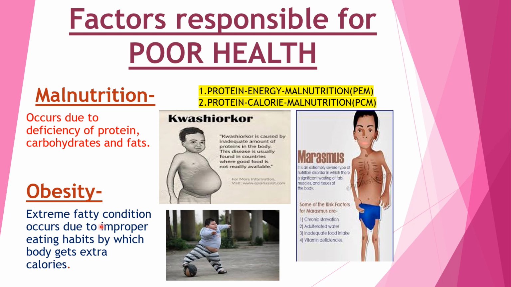Now coming to obesity. What is obesity? Obesity is an extreme fatty condition that occurs due to improper eating habits. Children who frequently eat fried food, potatoes, and each and everything with a large amount of calorie-giving food, that is, a large amount of fats, get it with bad and improper eating habits, by which their body gets extra calories and they become obese. Okay, they become very fat.